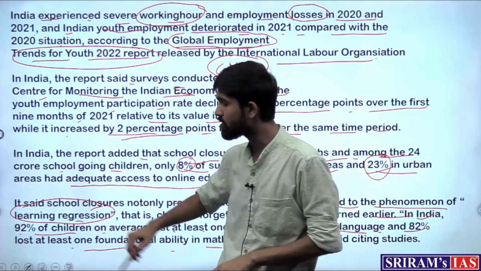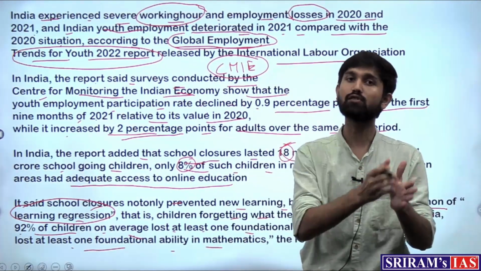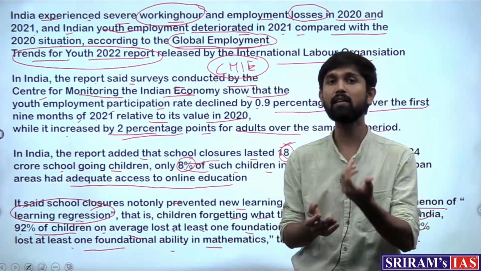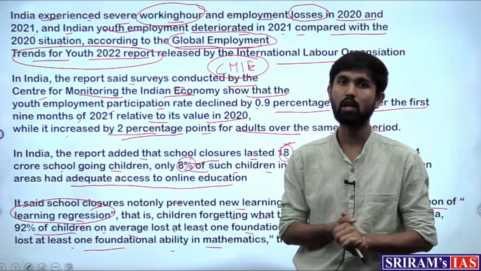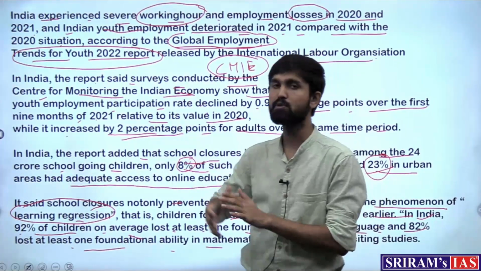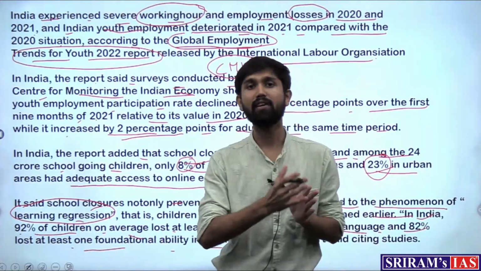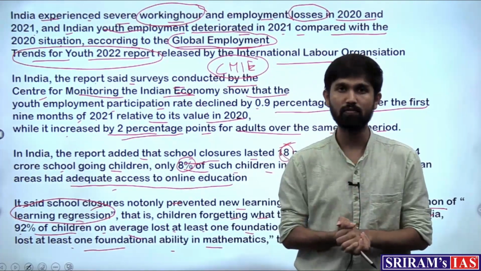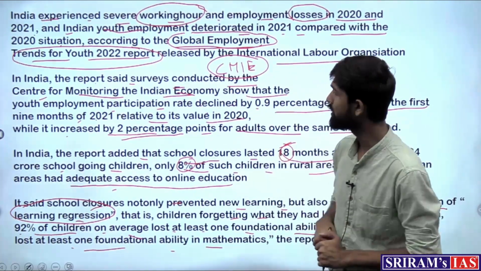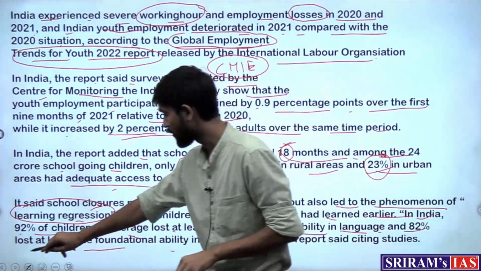So this is the same concept which was seen in school going students as well, due to the stoppage in learning caused by the pandemic and the school closures. So this is the snapshot of what the report says, and we can use this data whenever we want to incorporate these points in any of the answers that we write. So with this, let's move on to our next article for the day.